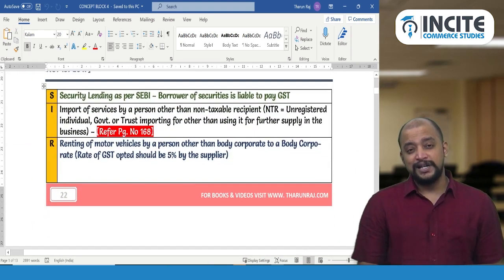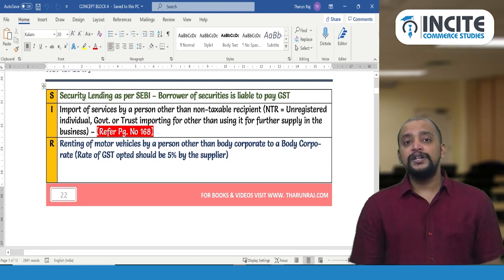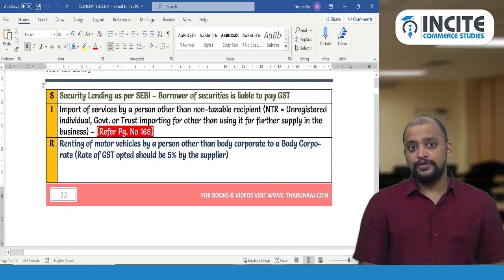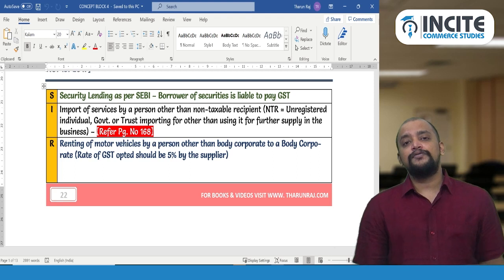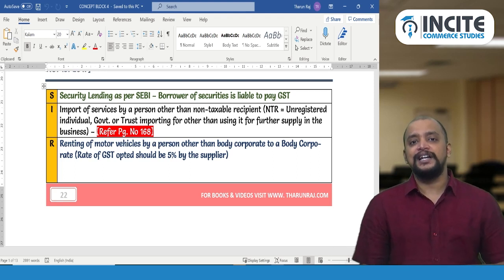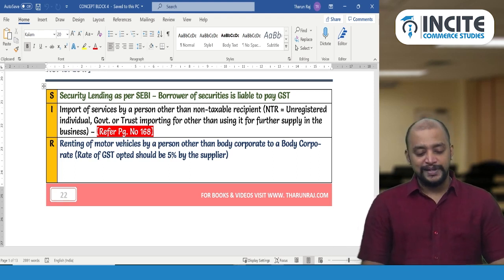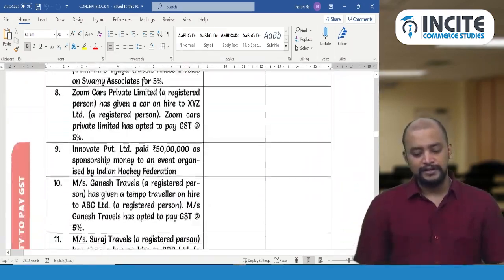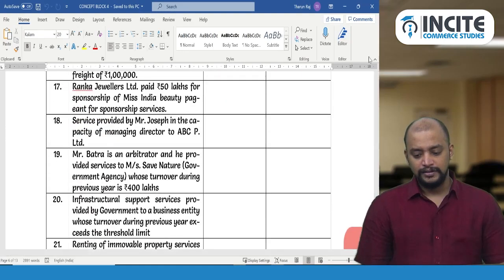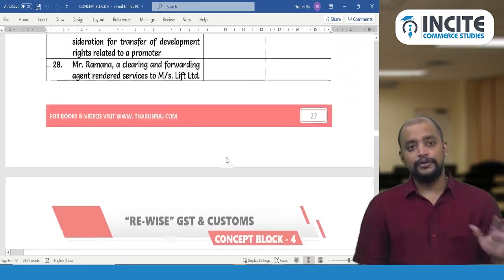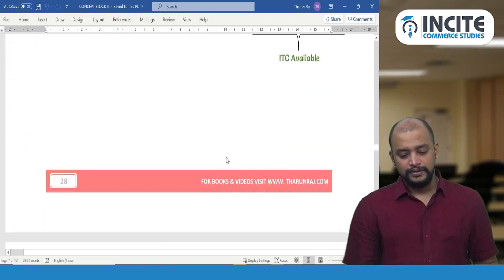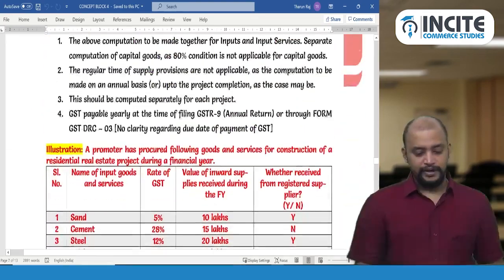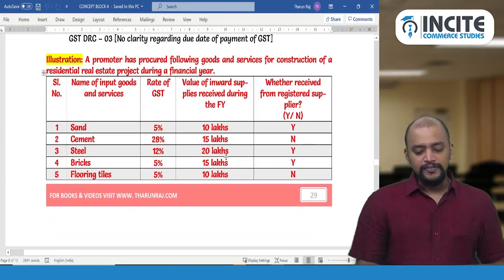If cement is purchased from an unregistered person, it means you have not yet paid GST because the supplier is unregistered. Therefore you need to pay GST at the rate of 28%. So don't look at the 80% condition in that case. Is that your question? Yes, that is your question only, right? Hello? Yes, sir. Okay.